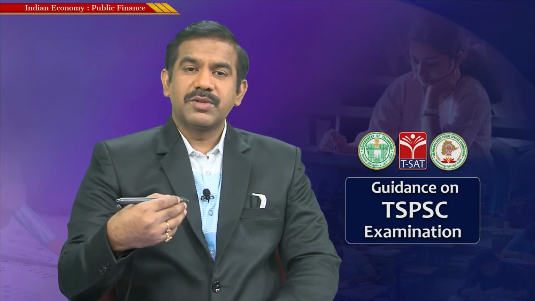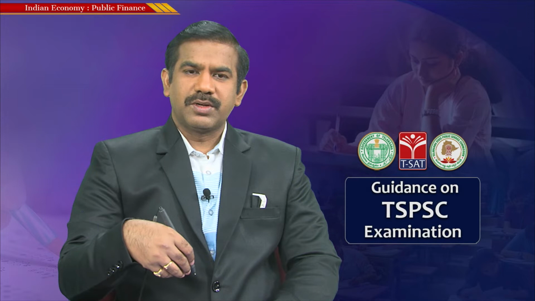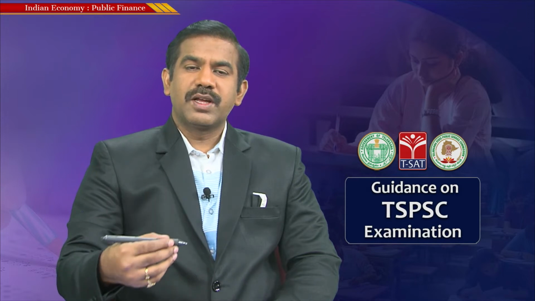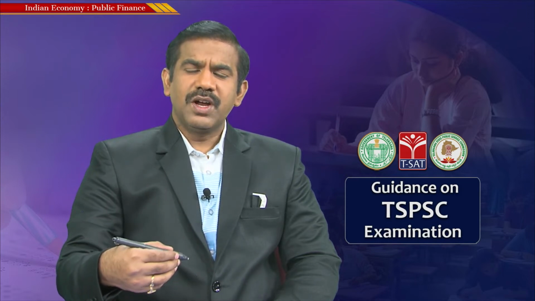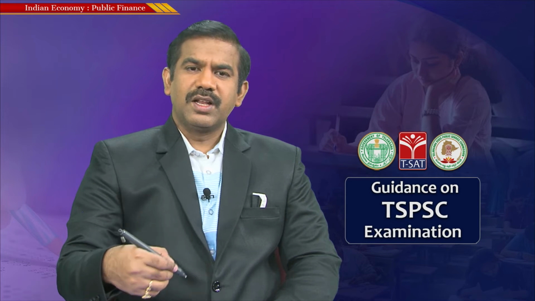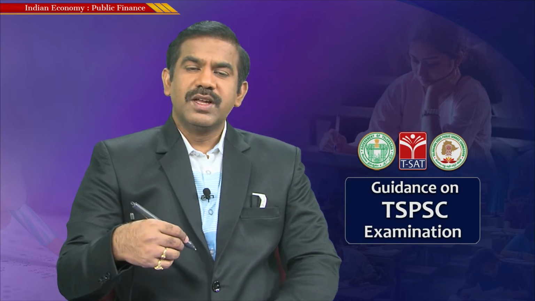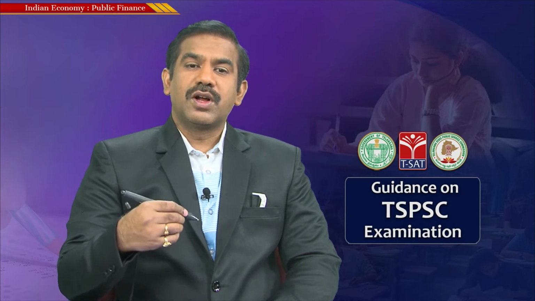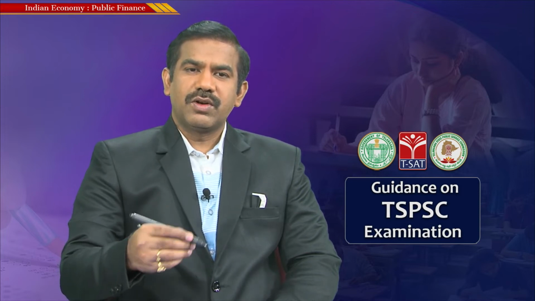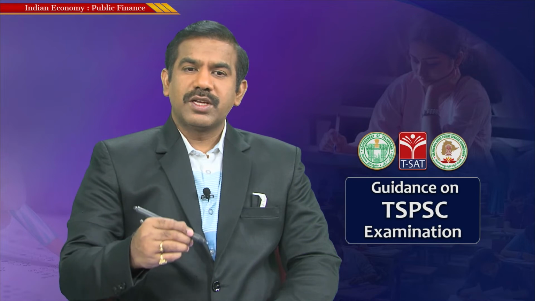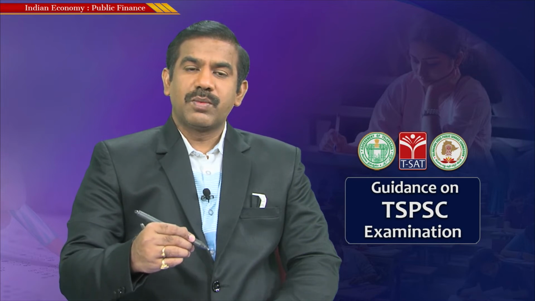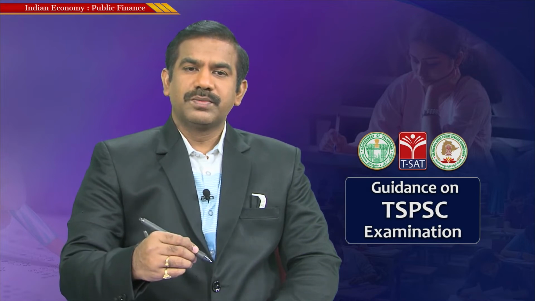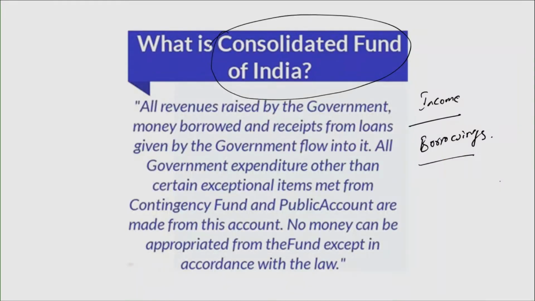That's the very basic purpose of submitting the budget to Parliament. The money the government raises in the form of taxes and various other means, and the money the government borrows to meet its excess expenditure, all flows into a fund called the Consolidated Fund of India. Now let's look at the definition. All revenues raised by the government, money borrowed and received from loans given by the government flow into it. All government expenditure, other than certain exceptional items met from the Contingency Fund and Public Account, is made from this account.